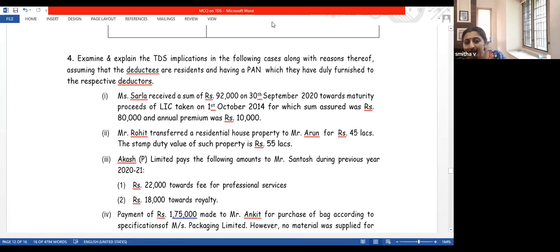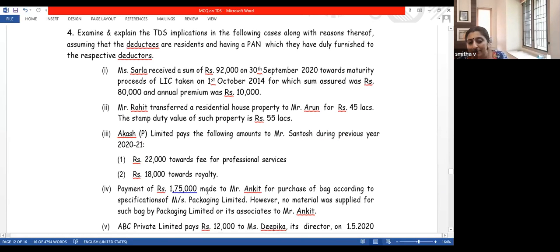22,000 professional fee, and no, as I told you earlier, the limit of 30,000 can be applied separately for professional fees and royalty, so there is no need for tax deduction. I hope this is clear. This should be understood. The limit of 30,000 can be applied separately for professional fee, technical fee, royalty, non-compete fee. Sitting fee, of course, there is no limit. Then, next item.